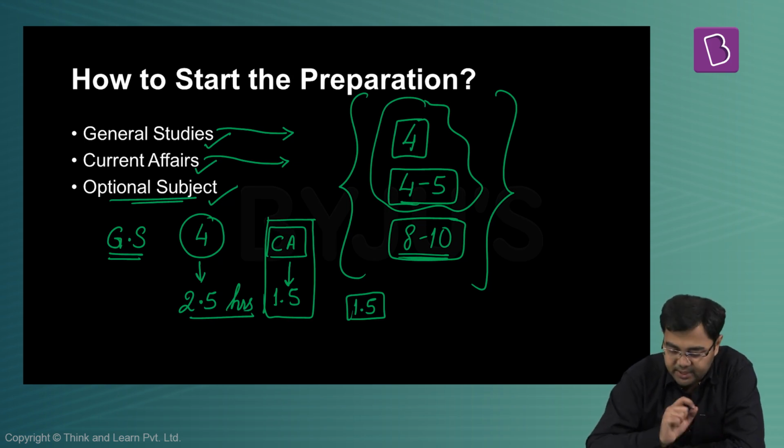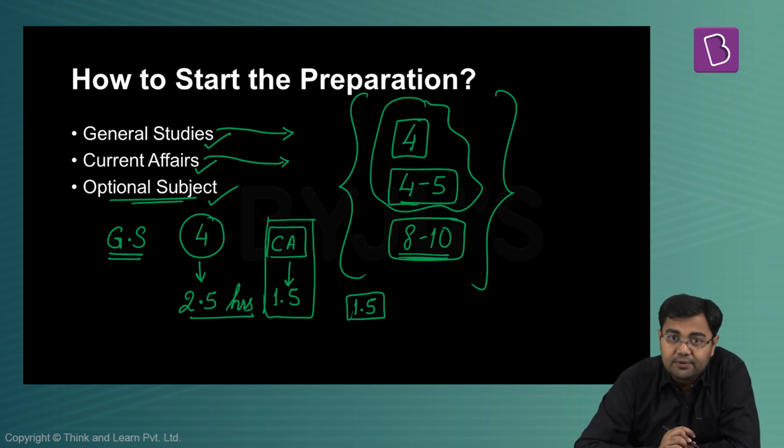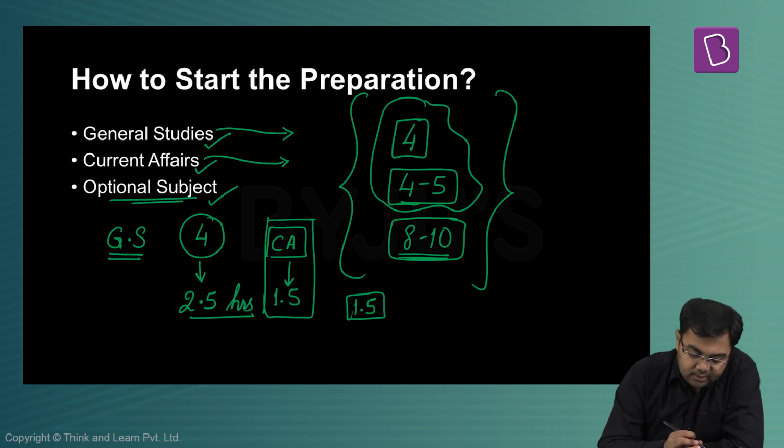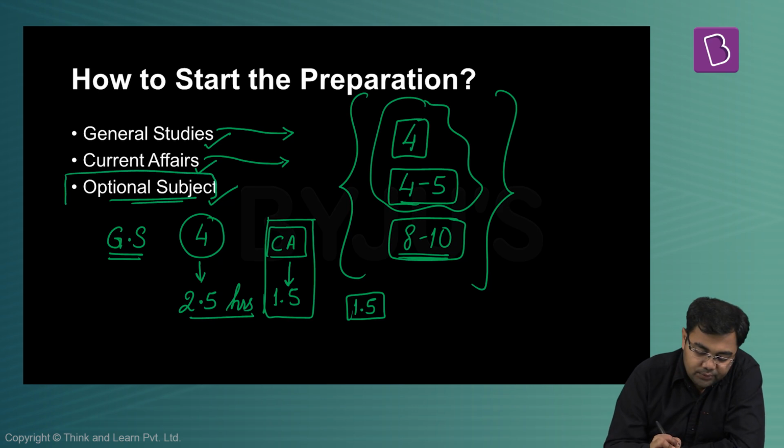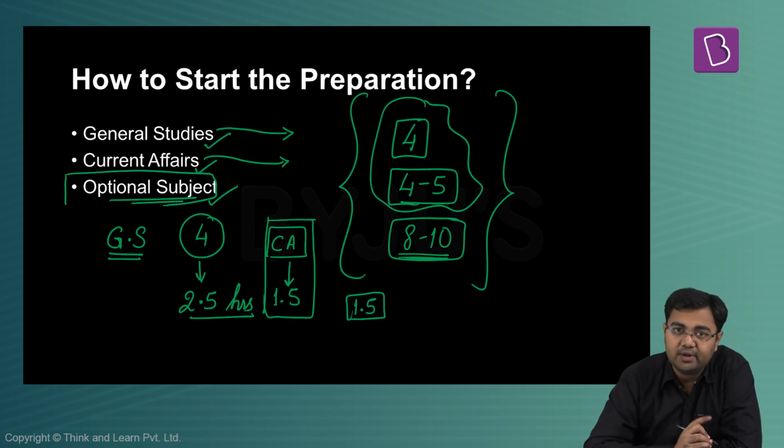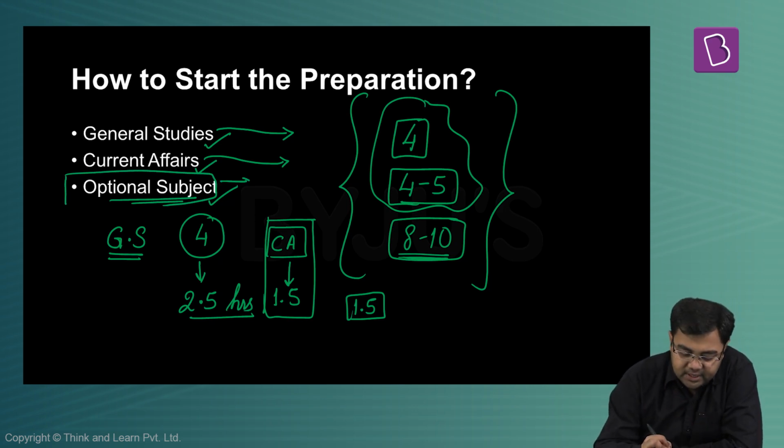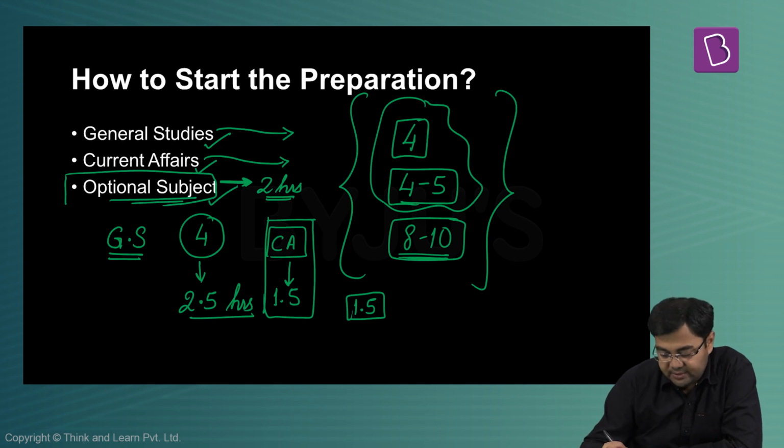Second being general studies. Now, apart from 1.5 hours, as I said, all the time that is left with you has to go to general studies initially. But there definitely are some of you who have extra time in your hand, and this is where I would say that you can start giving 2 hours of time to the optional subject. Suppose you have 6 hours of time.